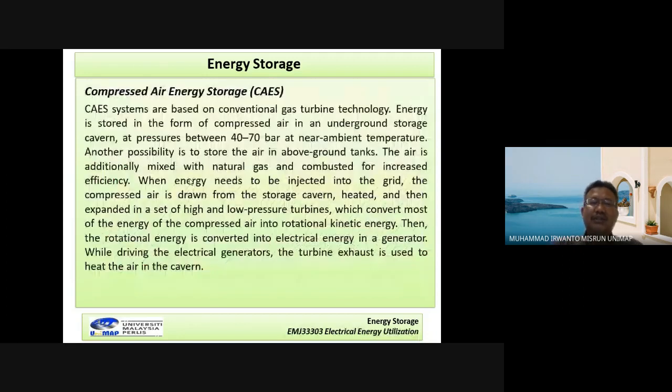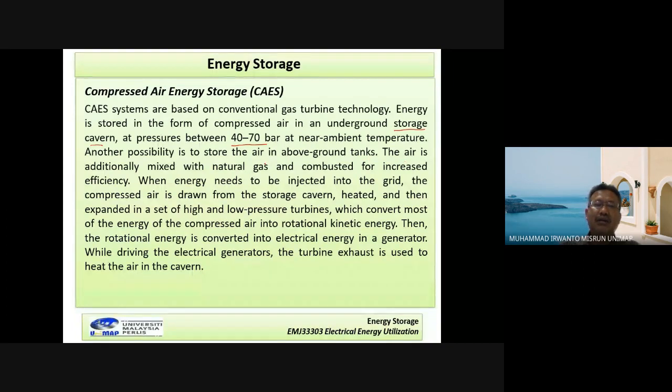We read first here. Compressed air energy systems are based on conventional gas turbine technology. Energy is stored in the form of compressed air in an underground storage cavern. Look at here, storage cavern here, at pressure between 40 to 70 bar at near ambient temperature. Another possibility is to store the air in above ground tanks.